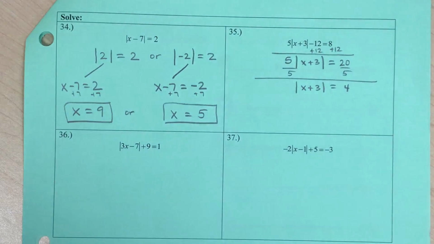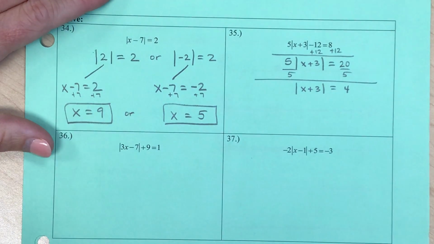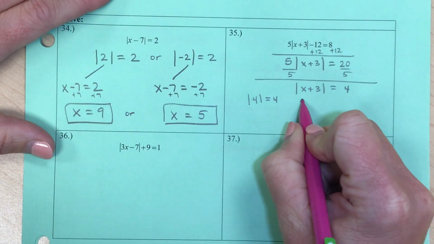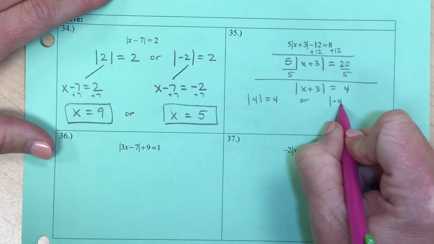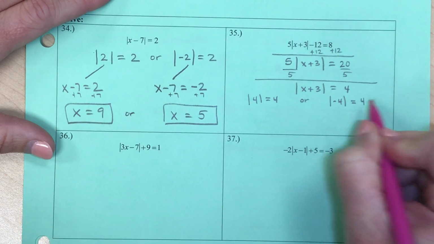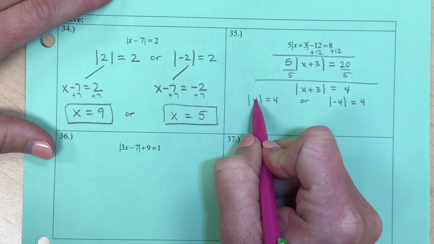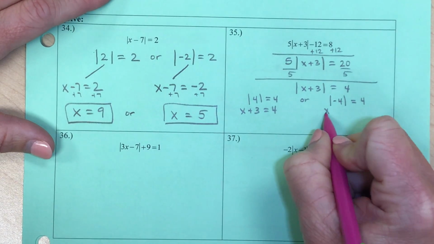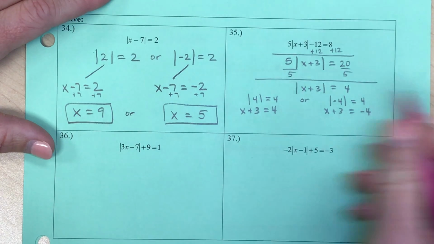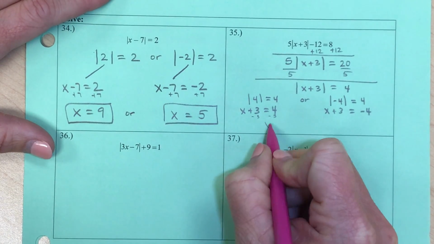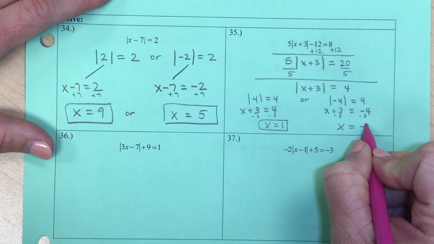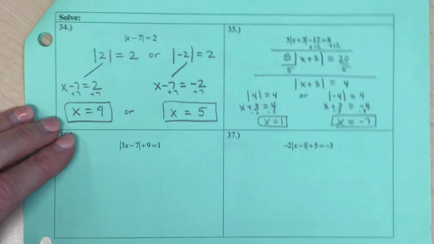And I get 4. Okay, now since I have my absolute value set equal to a positive, I know I can set up my two equations. So the absolute value of 4 will come out to be 4, and the absolute value of -4 will come out to be 4. So I'm going to set this x plus 3 equal to 4 and -4, because x plus 3 could have been 4, but x plus 3 could have been -4. Okay, so now subtract 3. X could have been 1. Subtract 3 again. X could have been -7. There we go.